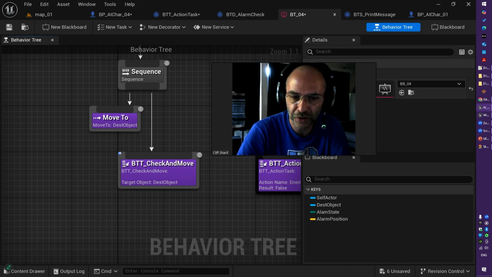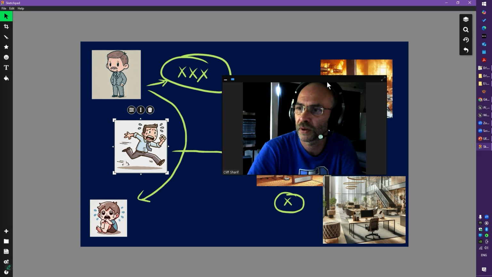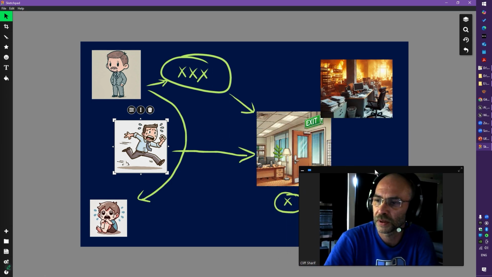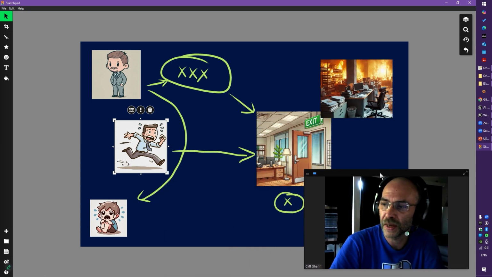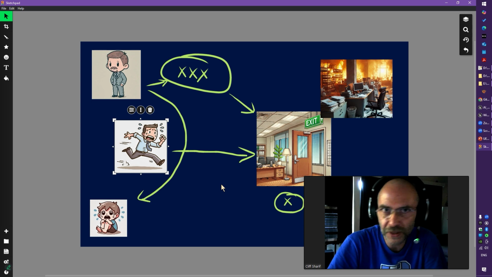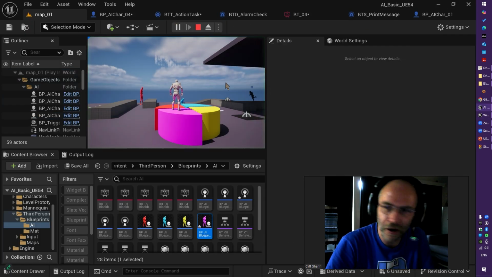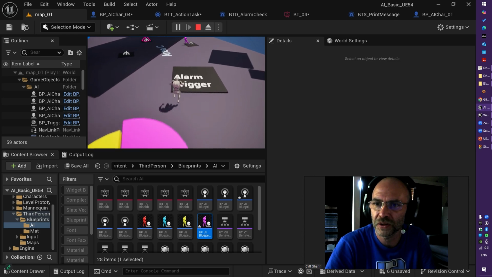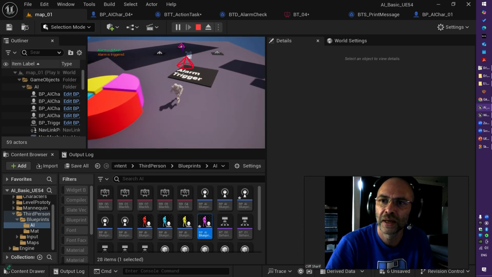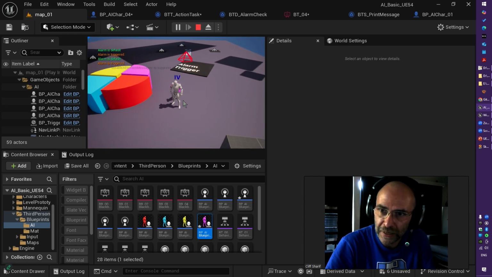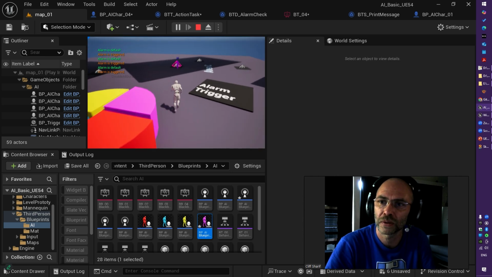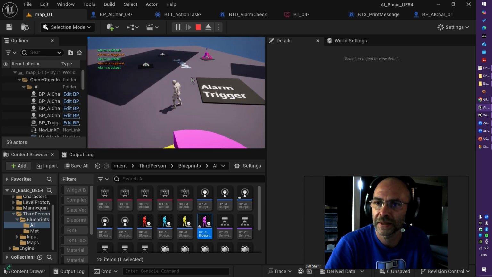I didn't implement the whole scenario of this example with our sample project. Perhaps implement this scenario. There are similarities. For example, this guy need to meet this kid, and then together they can go for the exit. That is similar kind of to what I have here. Every time I get the alarm trigger, this guy need to meet me, and then he can back to this job, whatever it has.